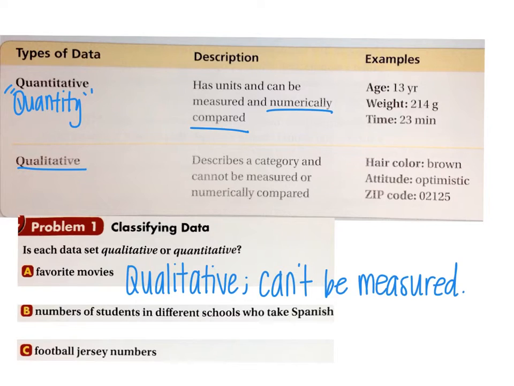B, numbers of students in different schools who take Spanish. Well, I bet there's a few students that we could probably count in this school that takes Spanish, and we could count them and we can compare them to the number of students in the other schools. So that tells me there's a quantity, so it's quantitative. Why? Because it can be measured.